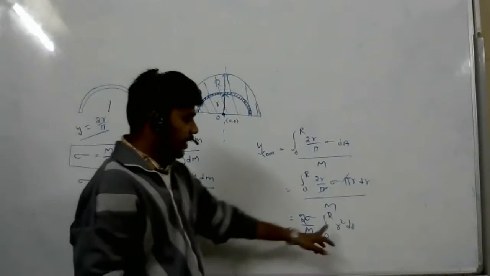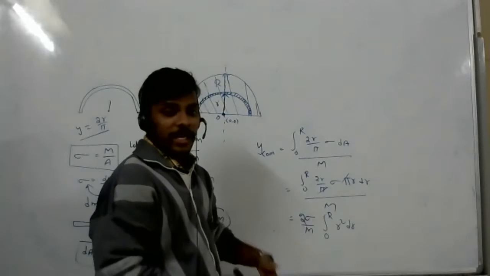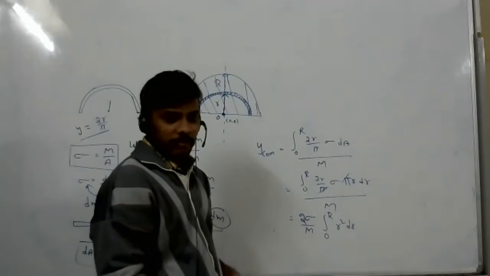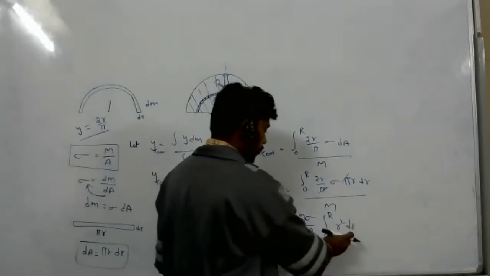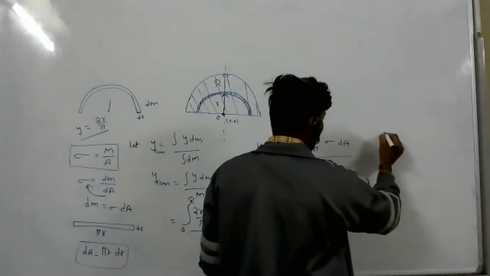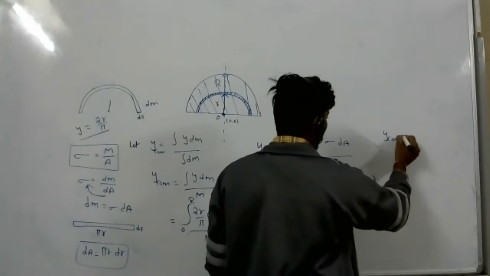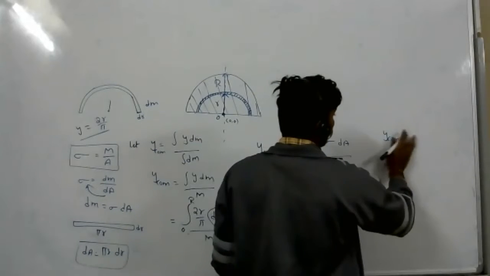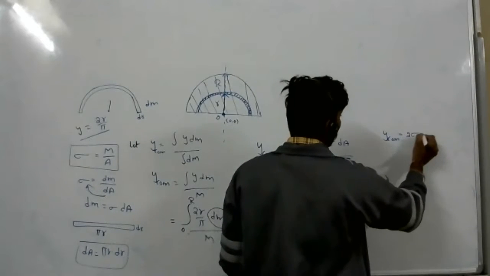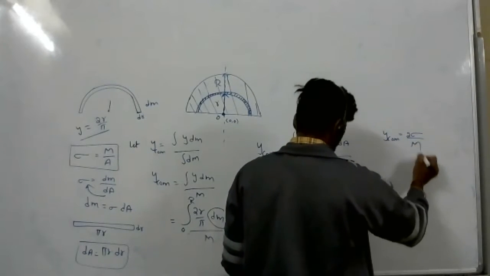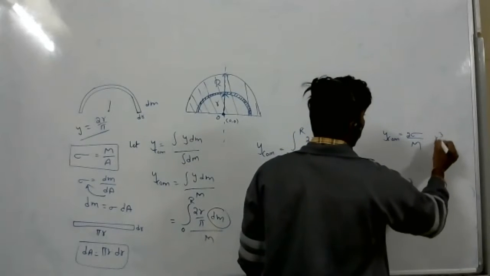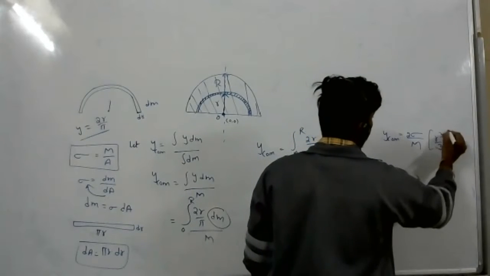Why? Because it is r square dr, like x square dx or y square dy, we can do it. Now integrate this. When you are doing integration, y center of mass equals 2 sigma by m, r cube by 3, with limits 0 to r.